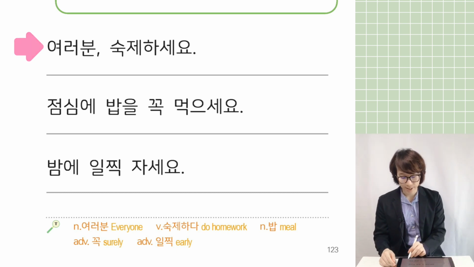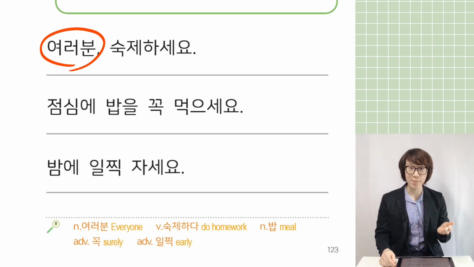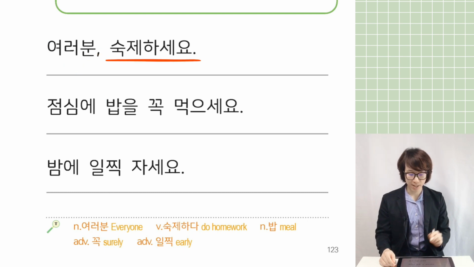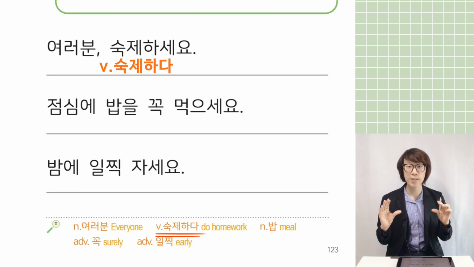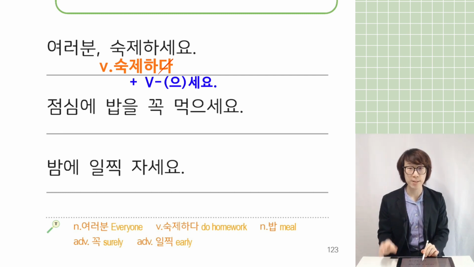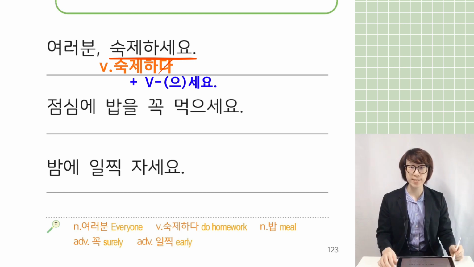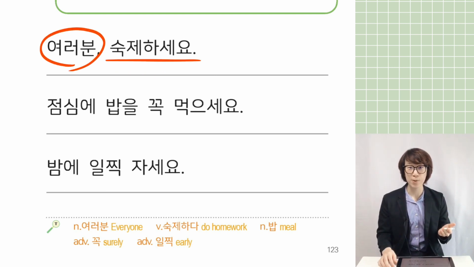Can you see here? 여러분, 숙제하세요. 여러분, everyone, 숙제하세요. Original verb is 숙제하다. 다 is dropped every time you conjugate. So 하 has no ending consonant, so you can conjugate 숙제하세요. So the translation is everyone, please do the homework.